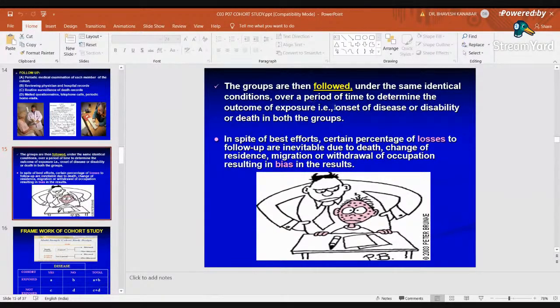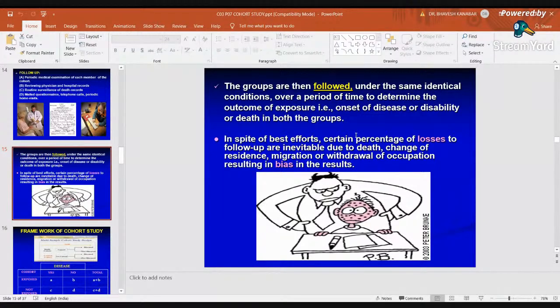So the groups are then followed under the same identical conditions over a period of time to determine the outcome of exposure, the onset of disease, whether they have developed disease or not, or whether any member of the group has died.